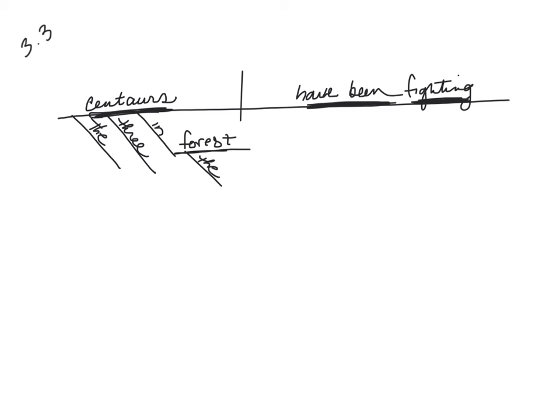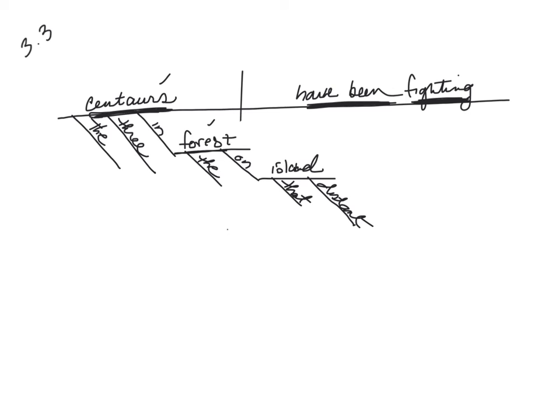On that distant island. Now, on that distant island could describe either forest or centaurs because it comes after each of those, but logically, which is it more likely to be connected to? Is it a forest on the island or is it centaurs on the island? Well, no, the centaurs are in the forest. The forest is on the island. So on is my relationship word. Island is the noun. That and distant are both describing island.